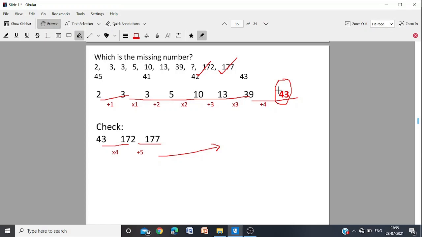Up till this we got 43 and we confirmed it that the remaining two numbers also follow the rule, so that we know 43 is the correct answer. What we are doing? Plus 1 into 1, plus 2 into 2, plus 3 into 3, and plus 4 you got 43, and just to check it, we did into 4 and plus 5 and we got the series perfectly. So 43 was the answer.